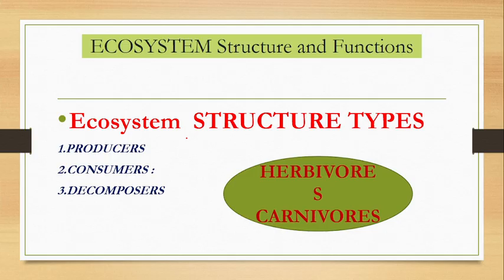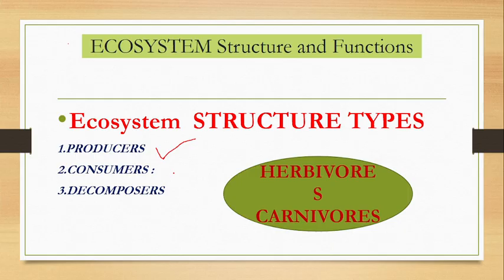These are the producers, and here the plants make that food with the help of the photosynthesis process, where carbon dioxide, water, and minerals are used, and then the plants grow, and after growing, we have their seeds.